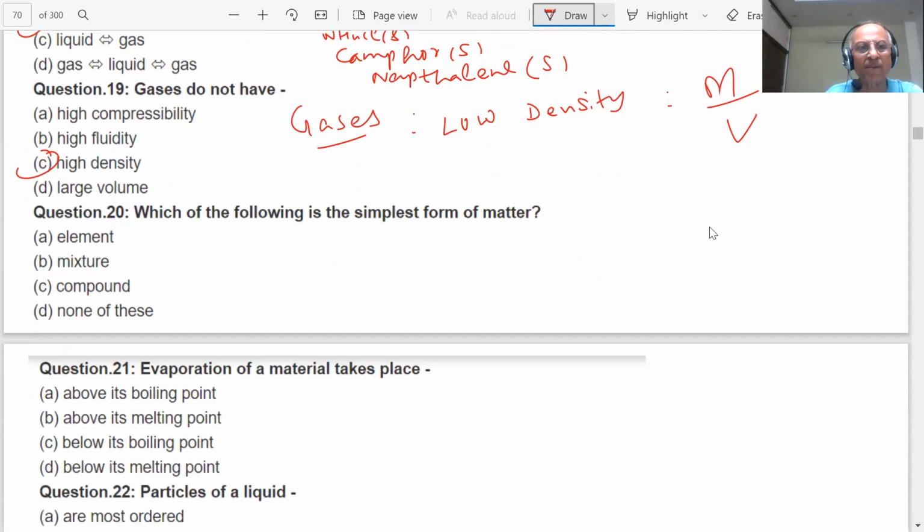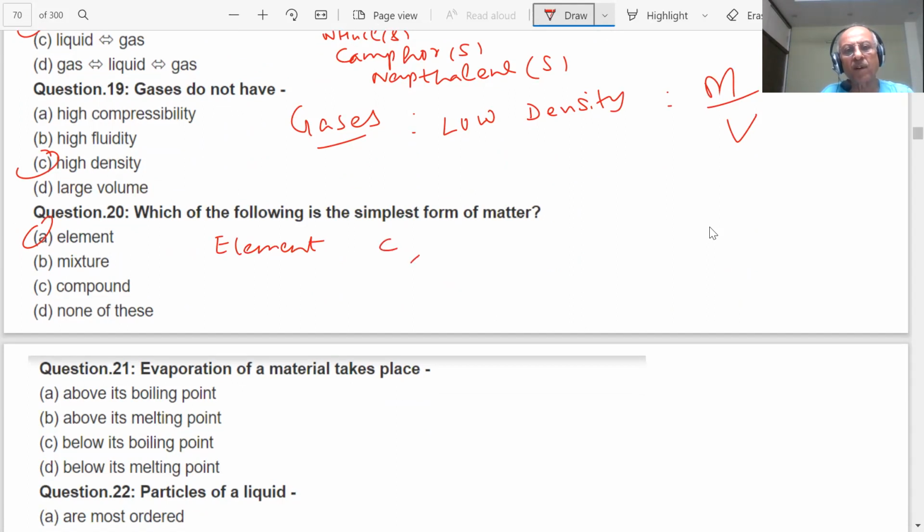Which of the following is the simplest form of the matter? Simplest form of the matter, students. Element, mixture, compound, none of these. Sir, element. Element is the simplest form. What is an element, student?